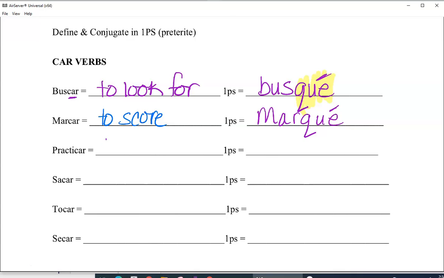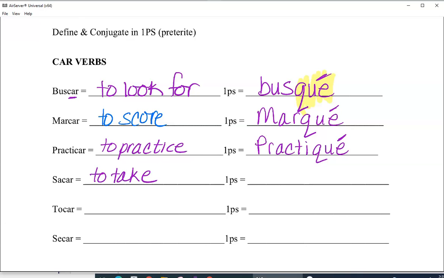Then we have practicar, to practice. It's a cognate, a word that sounds the same and looks the same in more than one language and means the same thing. This is going to change into practi, and then we're not bringing that C over for the stem. We're going to do a Q instead, so it's practiqué. And you want that K sound at the end. Sacar can be to take, can also be used in some idiomatic or phrasal expressions to get, but we'll just use to take.